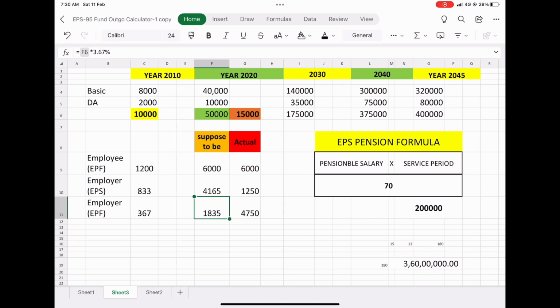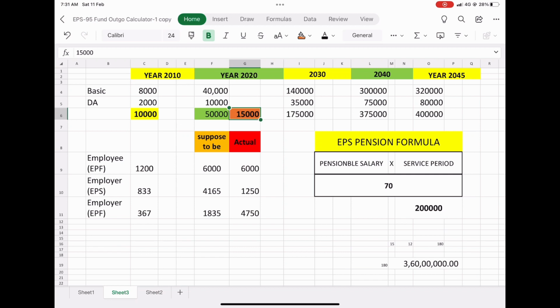Because in the year 2014, when the court gave the judgment, they kept an upper ceiling salary of 15,000 rupees. That means a person having a salary of more than 15,000 will be presumed to have a salary of 15,000. Accordingly, the employer will be paying his amount.